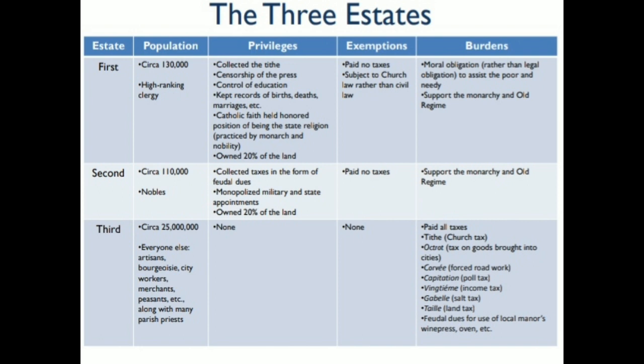All facilities were there for clergy people and they were having a good part of land of France and many types of exemptions were there for these people and there was no burden on this class. Second, this state was of nobilities. They were also enjoying all privileges with small population and full exemptions were there for them. No burden was there on the shoulders of second state.